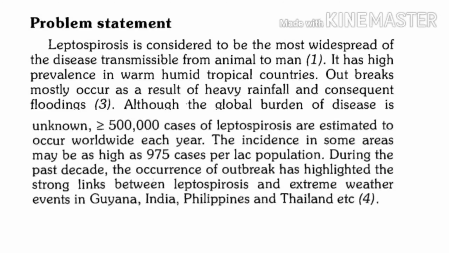In some areas, the incidence is very high, about 975 cases per 1 lakh population, as per the statistical data in the recent, 25th edition of K. Park.